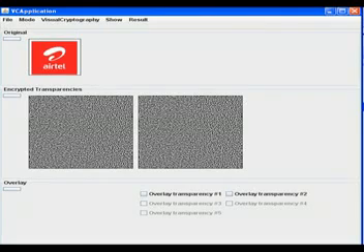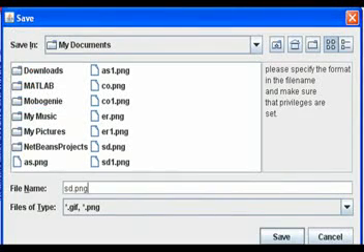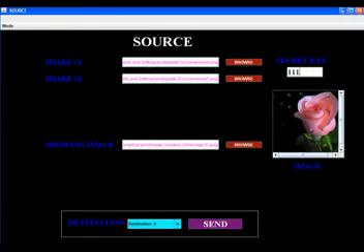Next, when we choose the generate encrypted transparency from the visual cryptography menu, we get these transparencies. We have selected 2 out of 2 mode, so there are 2 shares. We need to save the transparencies in the documents. The saving extension should be .gif or .png.